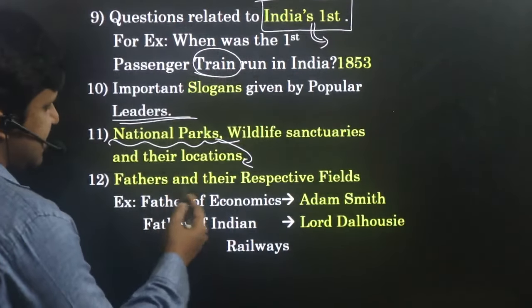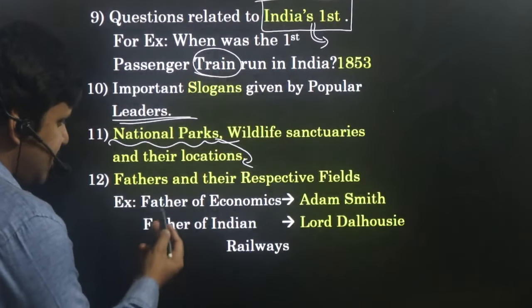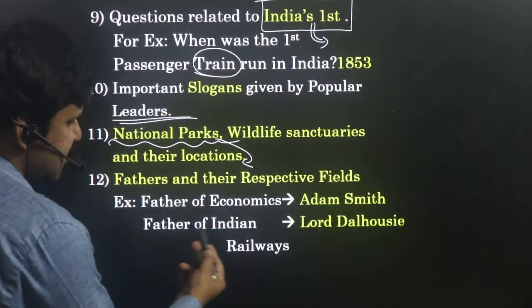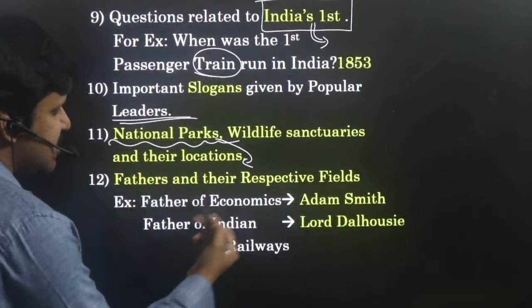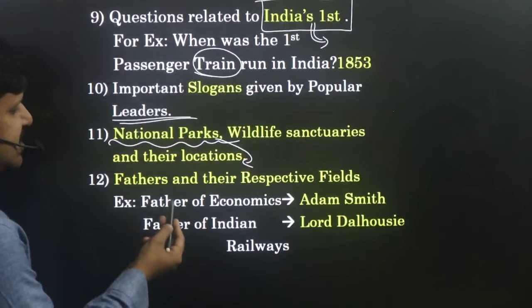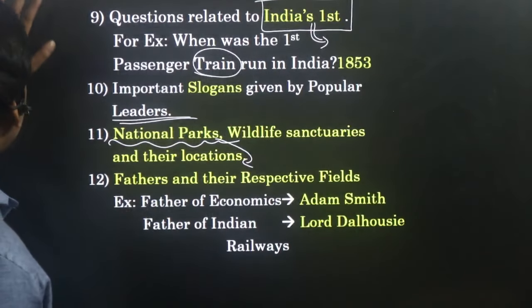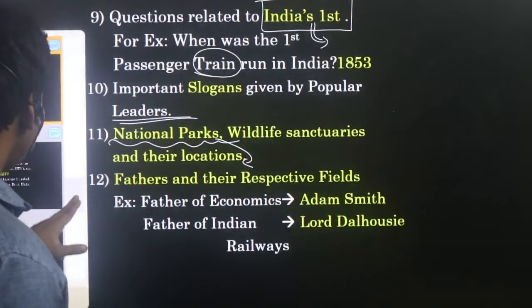Next, fathers in their respective fields. For example, who is the father of economics? Who is the father of Indian railways? Like this also questions can be asked. So fathers in their respective fields is also another important one in static GK. If you are thorough with all this, then you can score good in static GK.